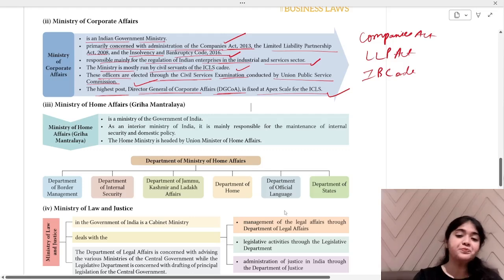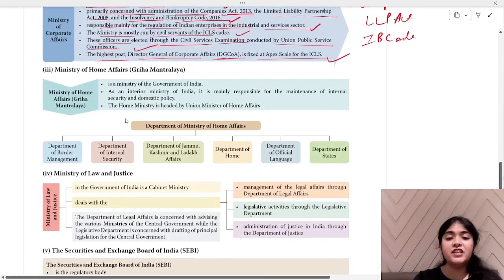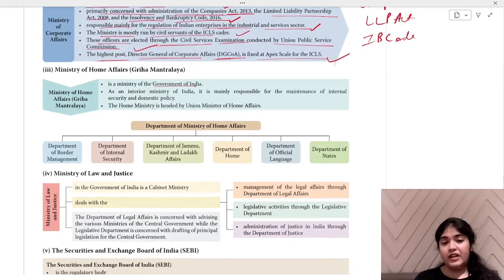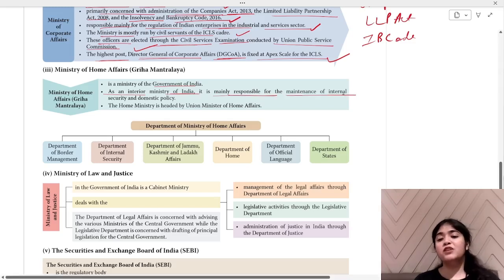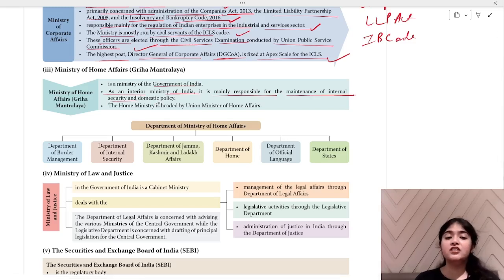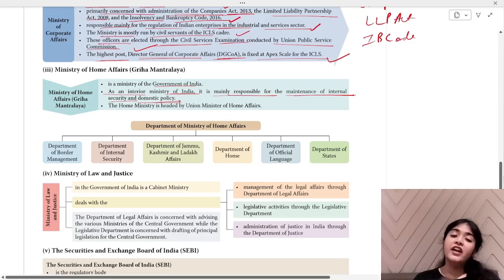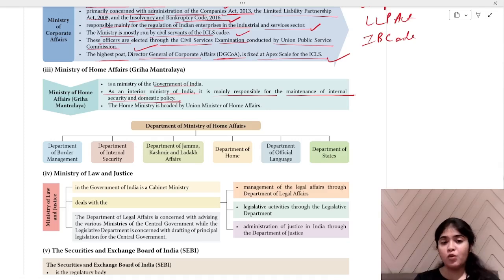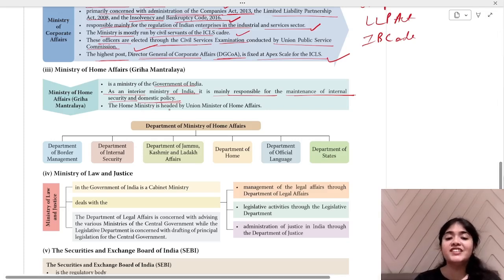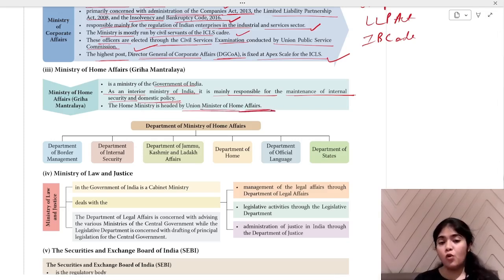Okay. Then we have our Ministry of Home Affairs, that is the Ministry of Government of India, right? As the Interior Ministry of India, it is mainly responsible for the maintenance of internal security and domestic policy. Your internal security and domestic policies are to be taken care of by the Ministry of Home Affairs. The Home Ministry is headed by the Union Minister of Home Affairs.